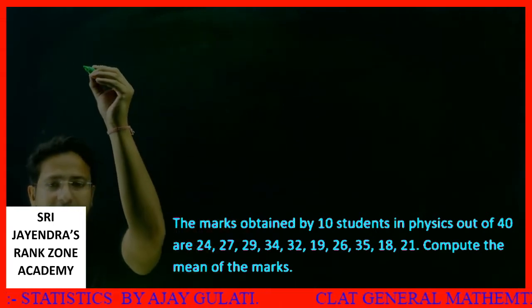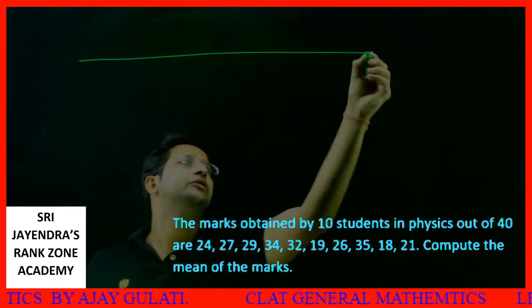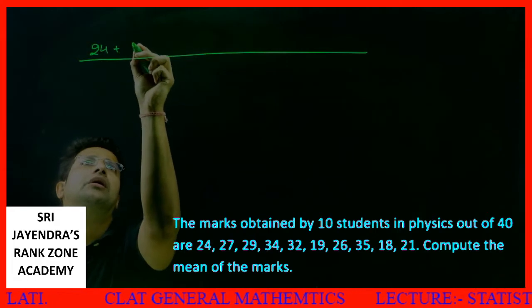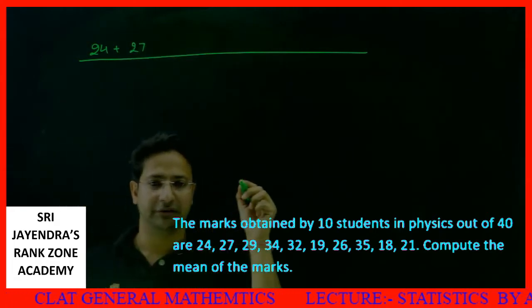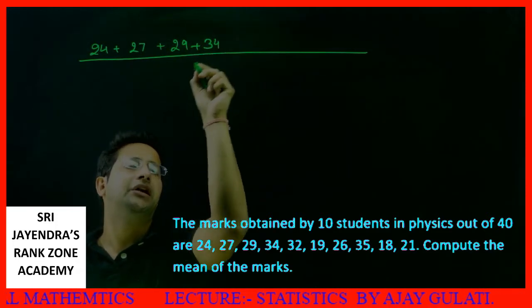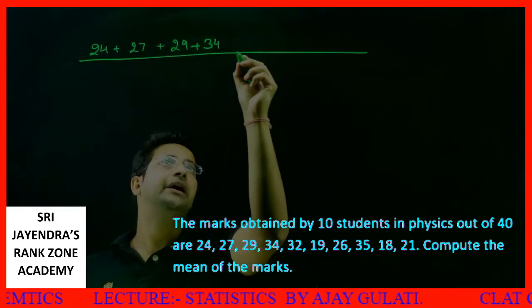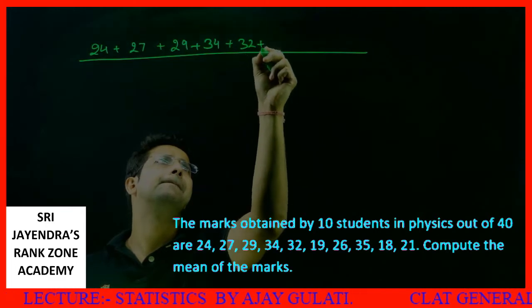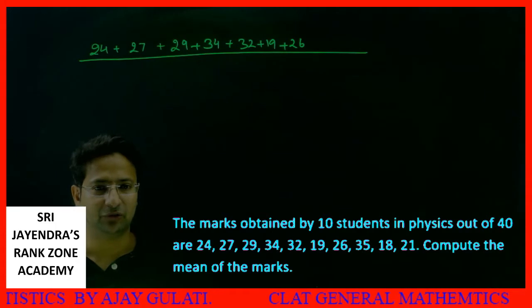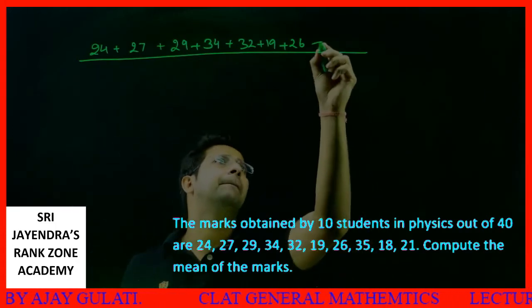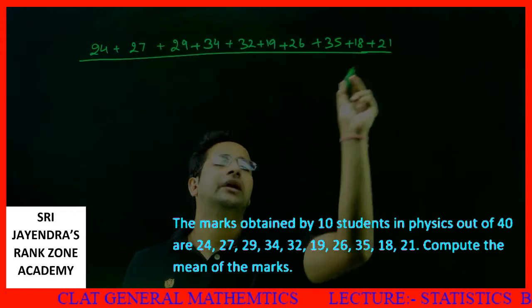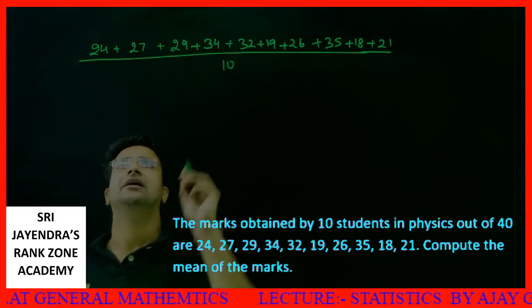See, in order to find the mean of the marks, I'll add all these values. I'll divide this by 10.